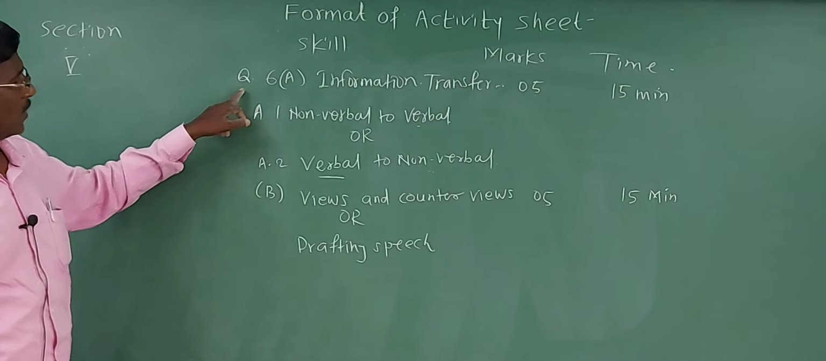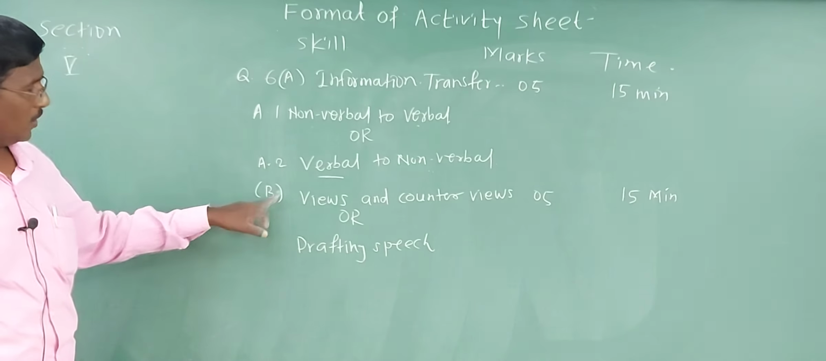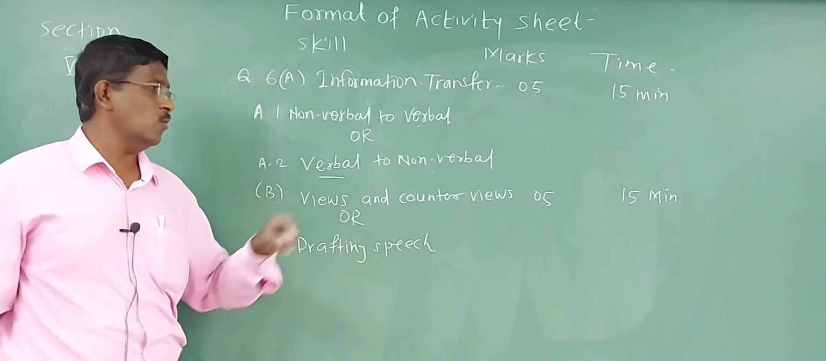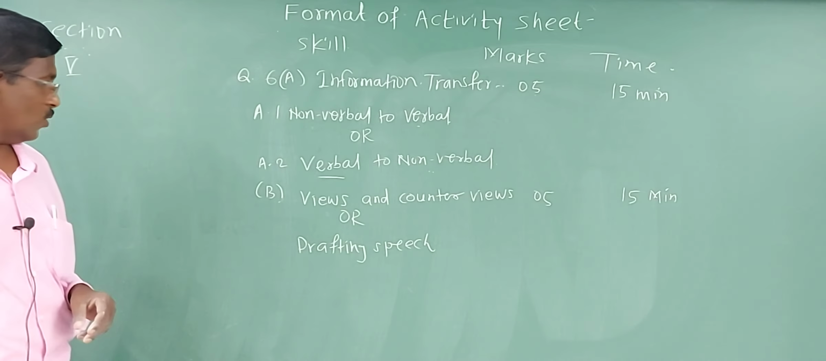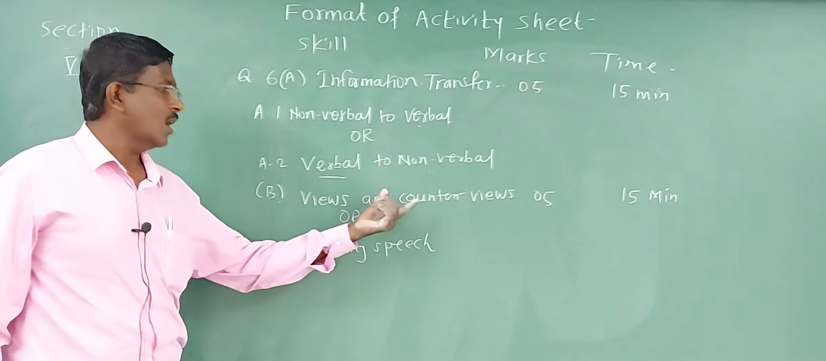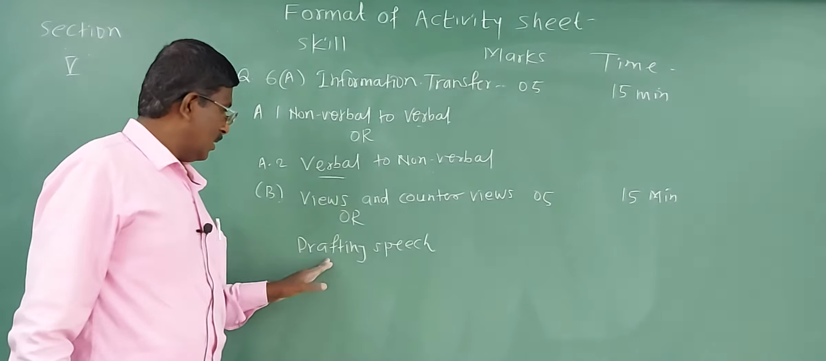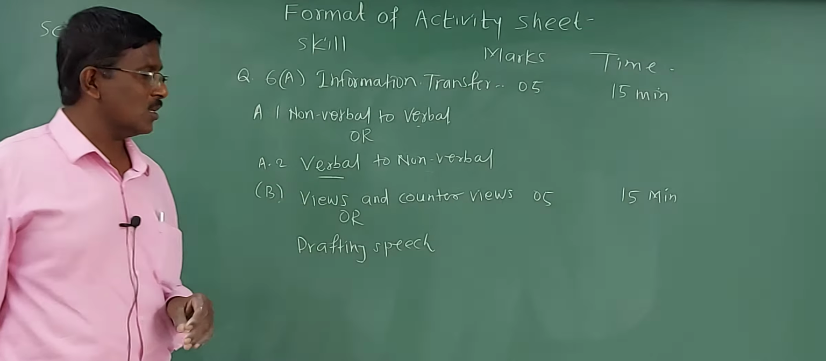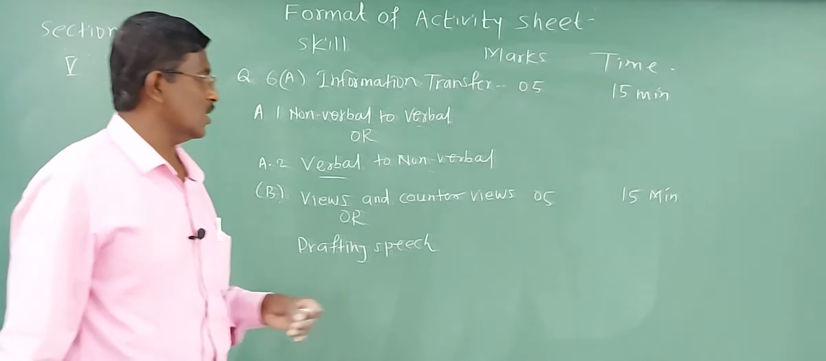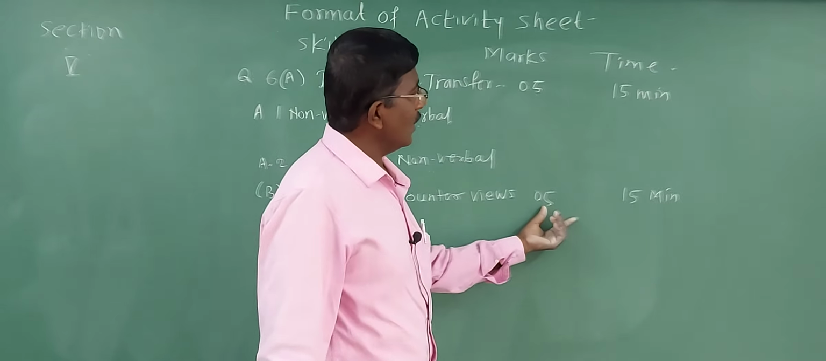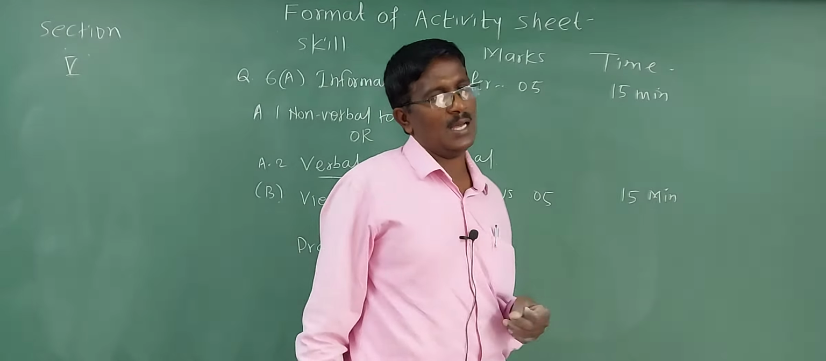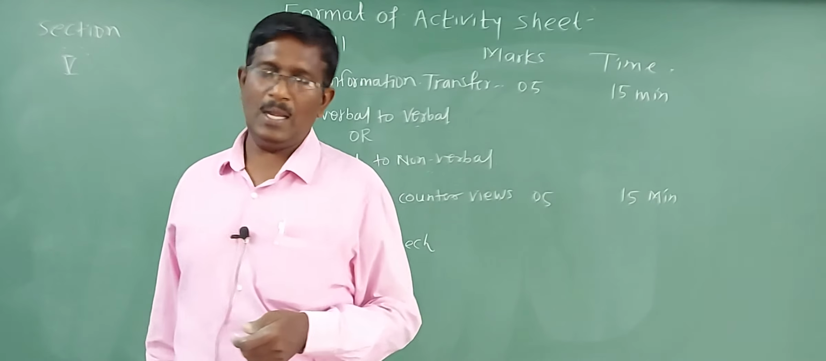Okay, now see. After this, question number 6B is there. It is for views and counter views. You will be given either views or counter views, and you have to write. Or drafting a speech. You have to write a speech, and this question is for 5 marks, and the same time is there, that is 15 minutes.